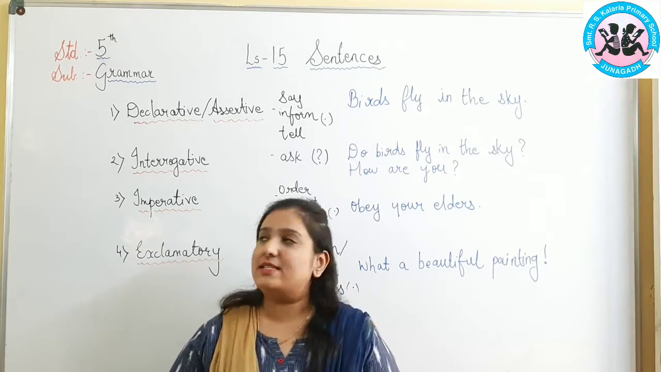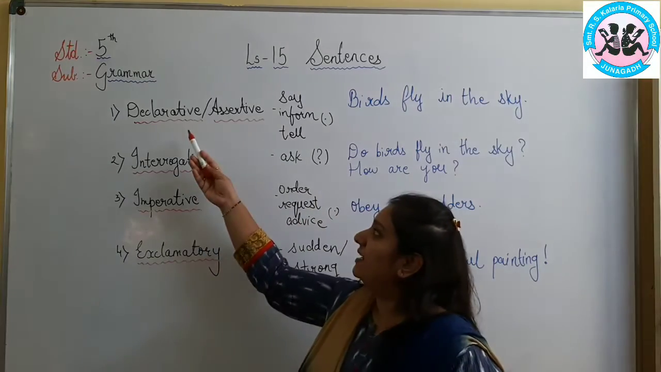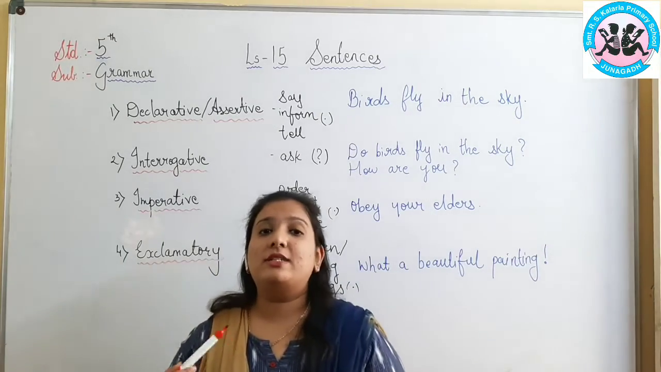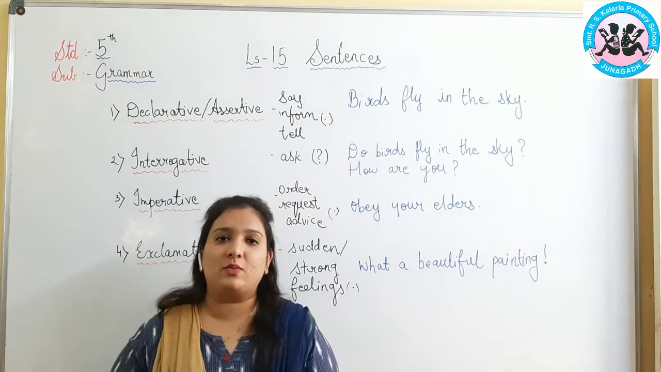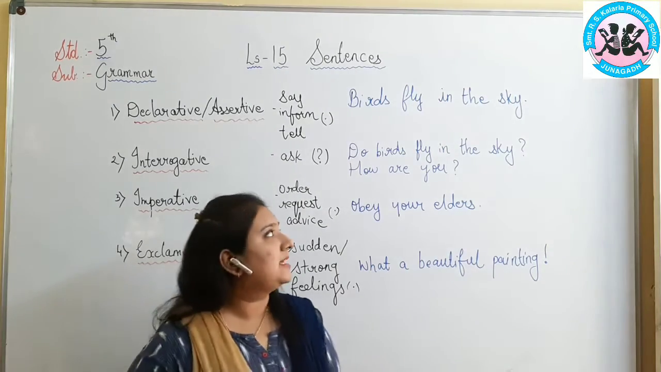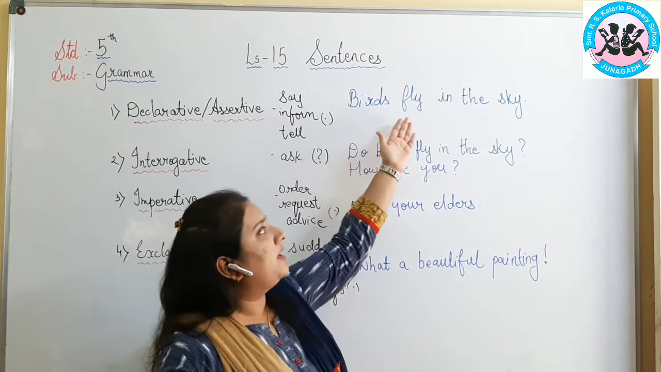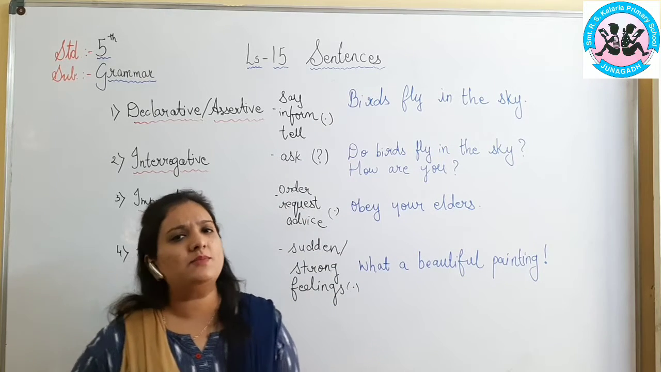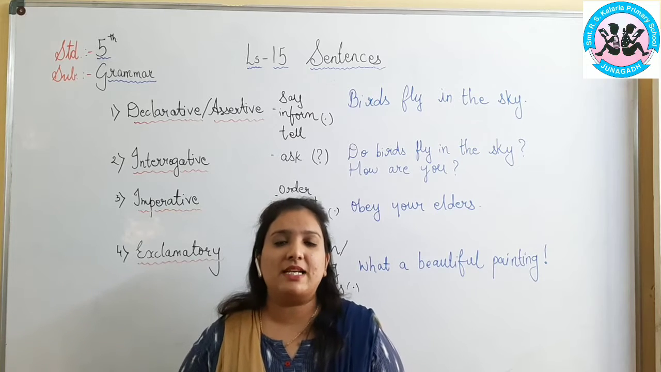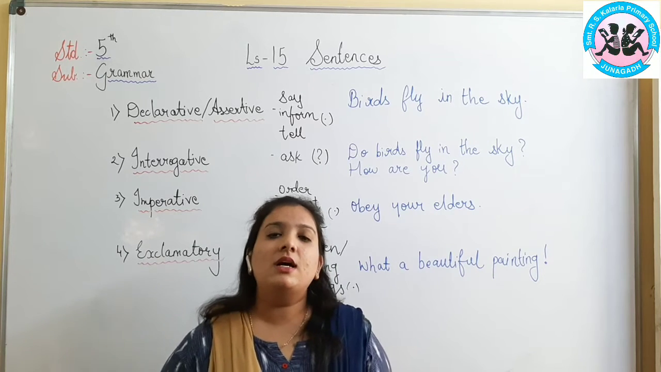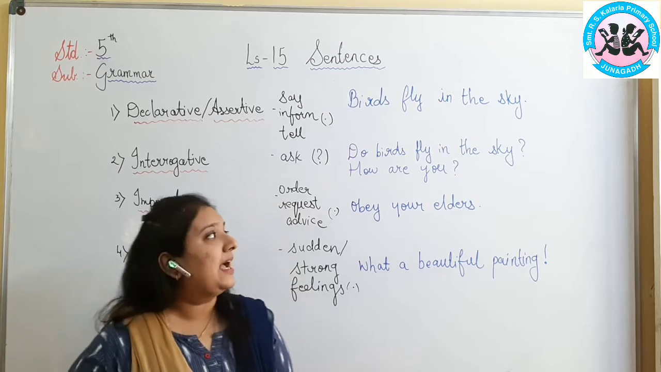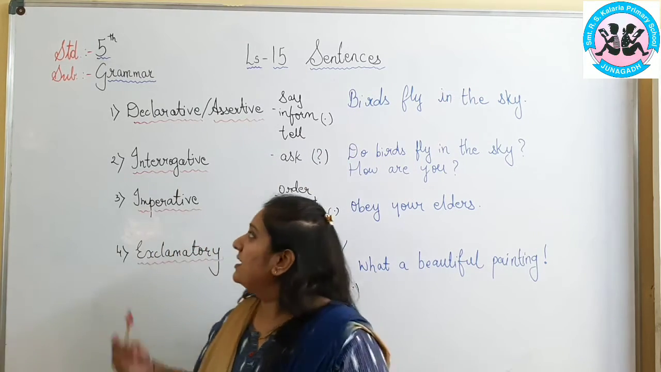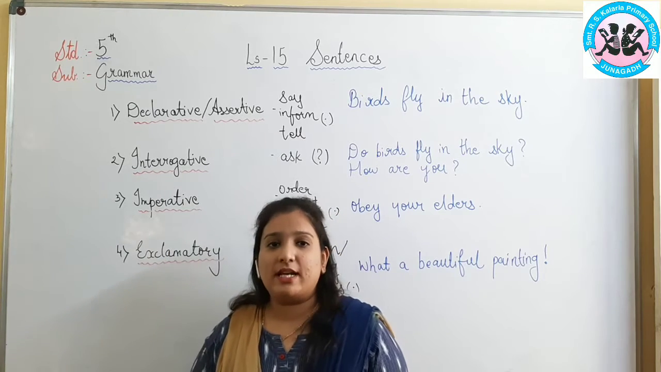Now we will be studying the first type, that is declarative and assertive type of sentences. Now what do you mean by declare? To tell, to inform or to say something to someone. For example, if I say birds fly in the sky, what am I doing? I am informing or declaring, I am just telling. So these types of sentences are called declarative or assertive sentences, and at the end we put a full stop.